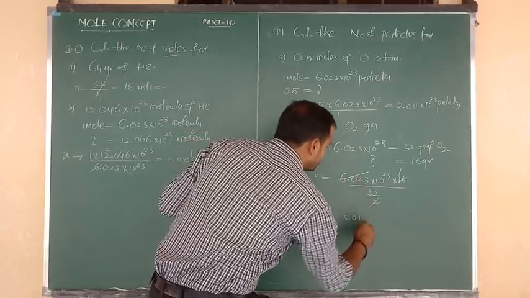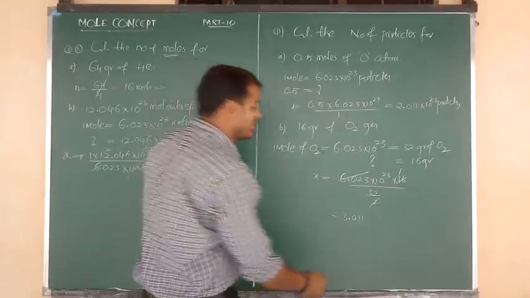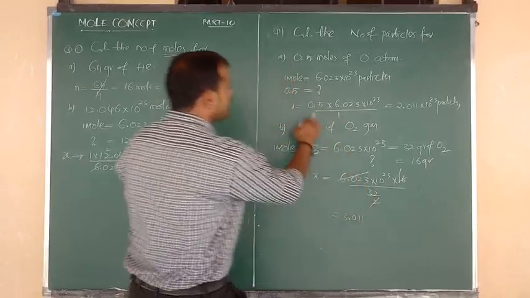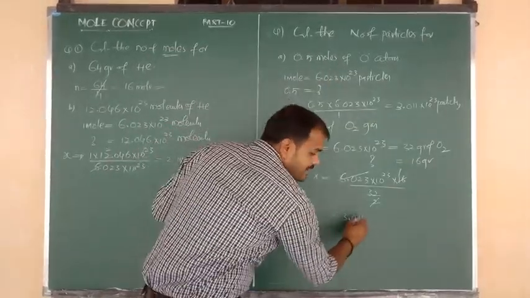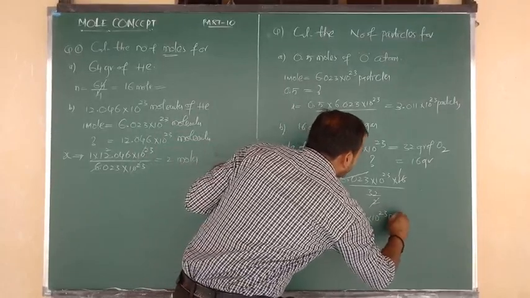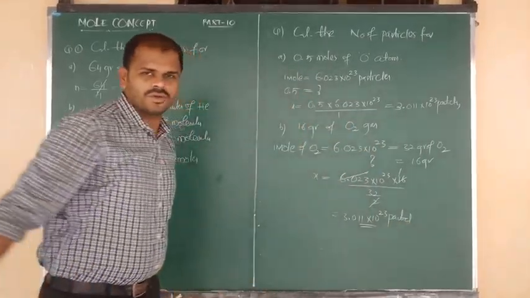The next one, 3 ones are 3, 2 ones are 2. So we can write 3.011. So the answer is 3.011 into 10 to the power of 23 particles present in that 16 grams of O2 gas.